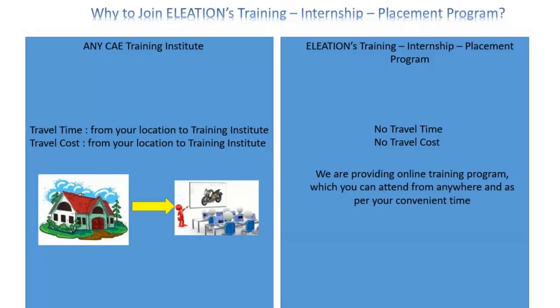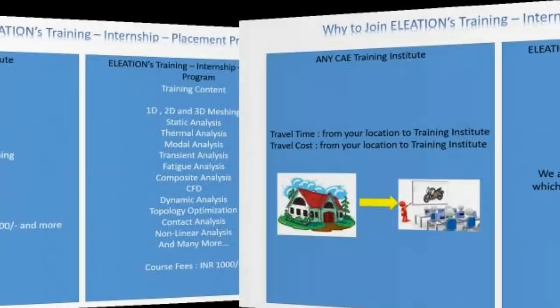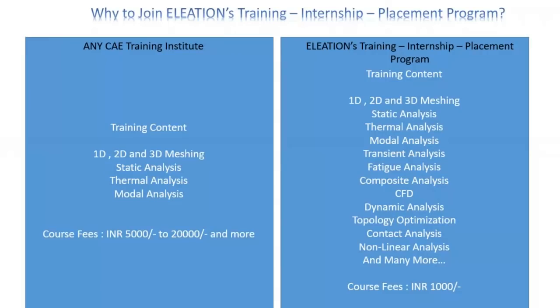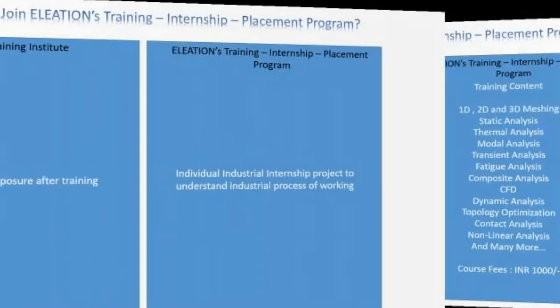ELEATION's training internship placement program is an online program, so there is no travel time and travel cost. Most CAE training institutes cover 1D, 2D, 3D meshing, static, thermal, and modal analysis, charging from 5,000 to 20,000 and more, whereas in ELEATION's Basic to Professional Training program, you will learn 1D, 2D, 3D meshing, static analysis, thermal, modal, transient, fatigue analysis, composite, CFD, dynamic analysis, topology optimization, contact analysis, non-linear and many more, just paying 1,000 rupees.